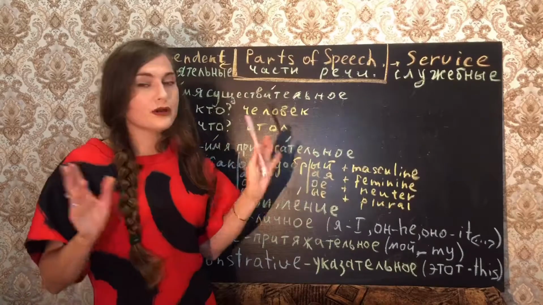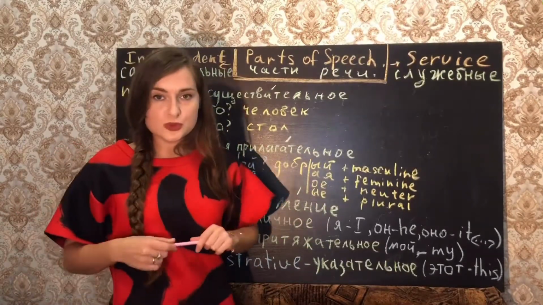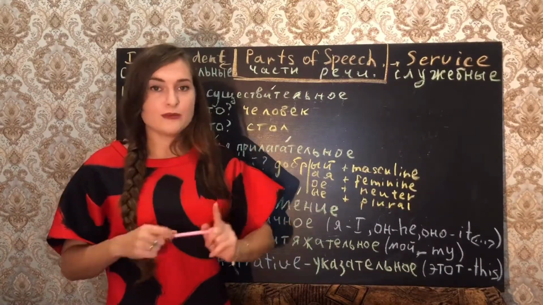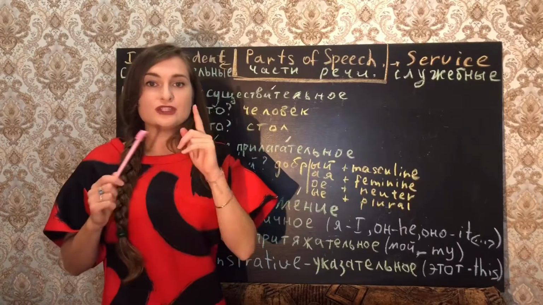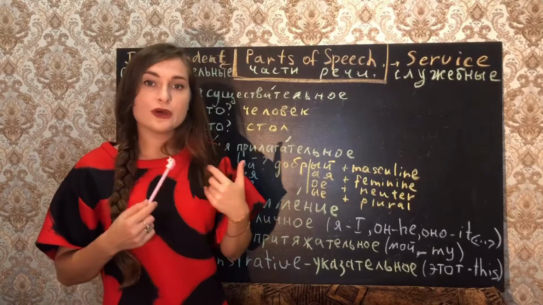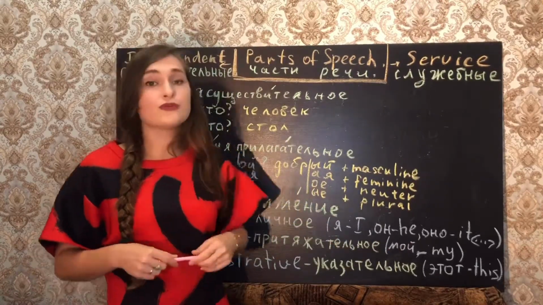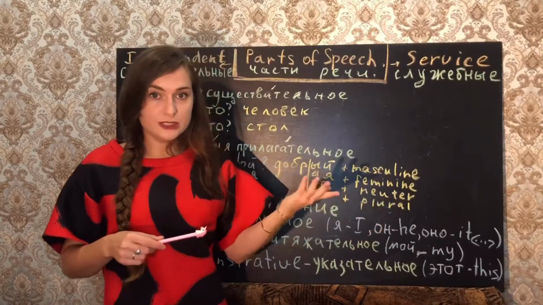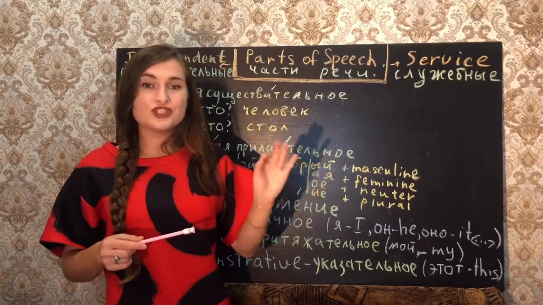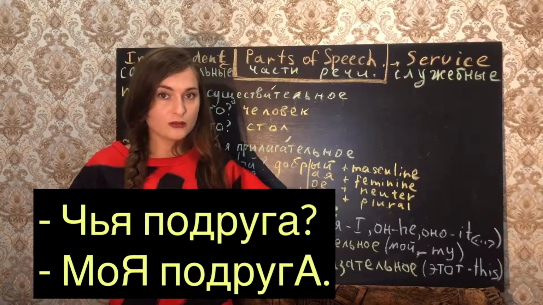So, what do I mean? Everything is mixed right now. If I want to use чей with masculine, I use this form, чей. For example, чей стол, мой стол. If I want to ask about a feminine thing, for example, friend, girl, I use чья: чья подруга, моя подруга, my friend.